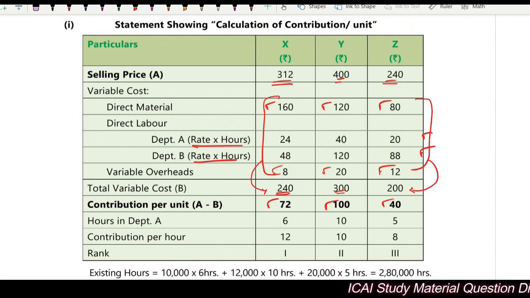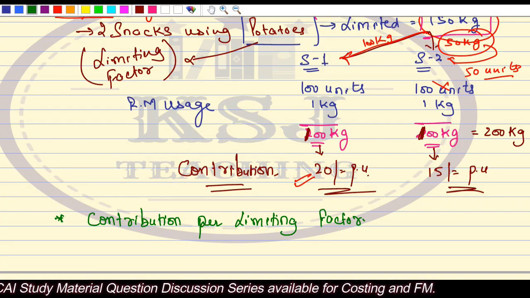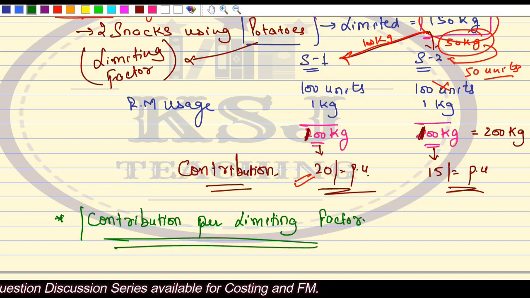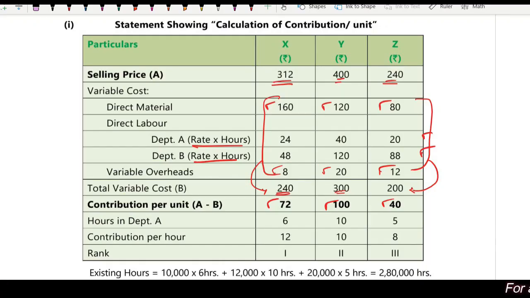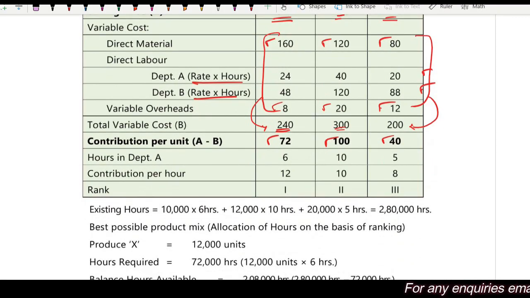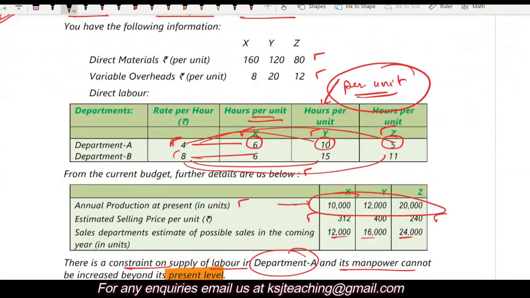Then what is the limiting factor now? Limiting factor is hours in department A, and I have written calculate contribution per limiting factor. Contribution per limiting factor. What they have done is they say what are the hours in department A per unit, right? We are doing per unit: 6, 10, and 5, right? 6, 10, and 5.